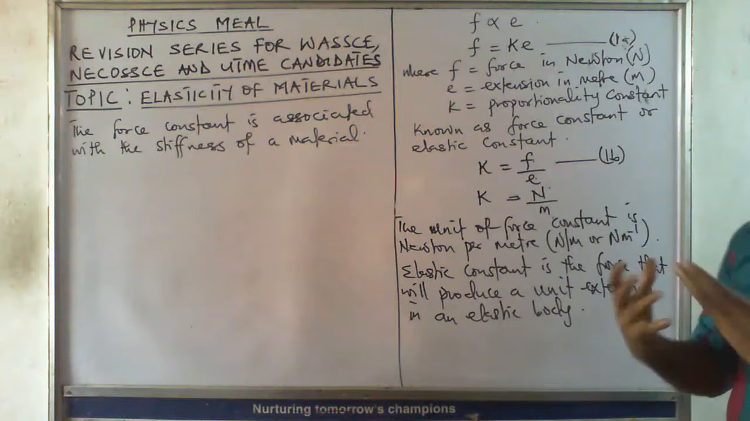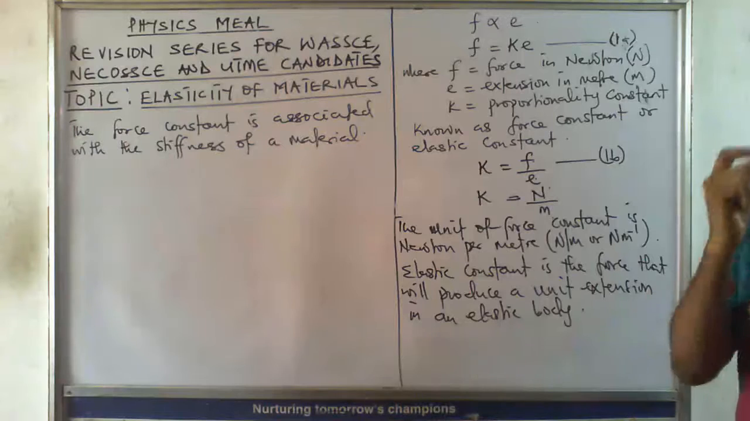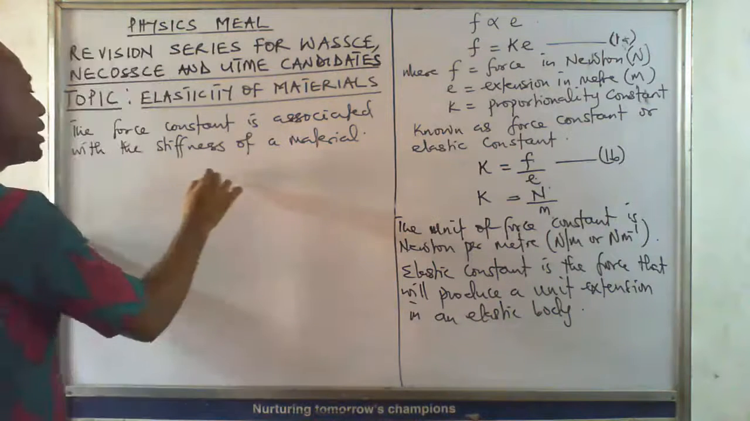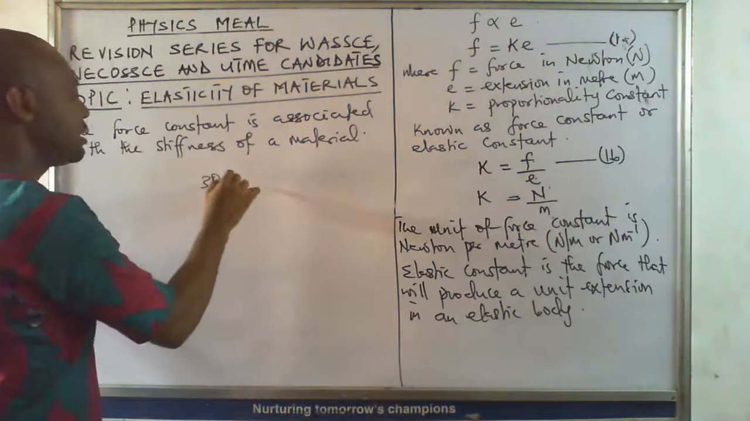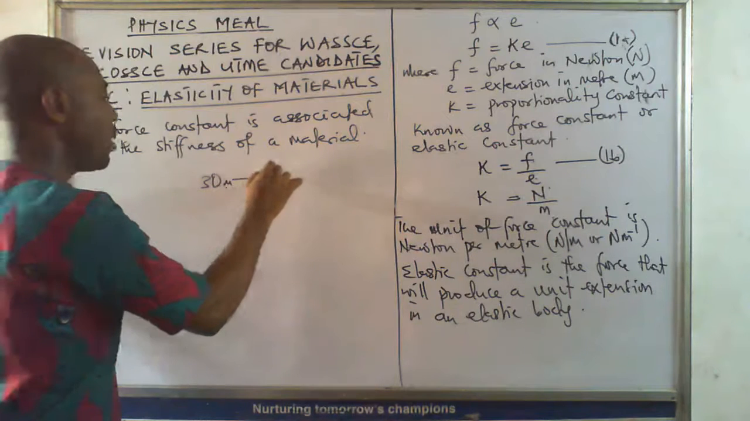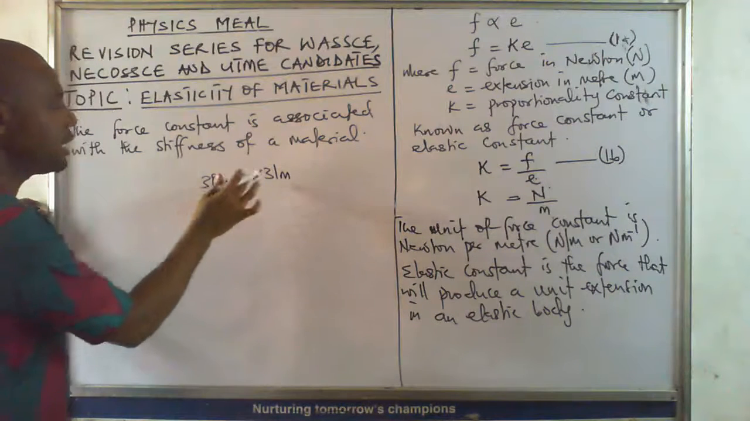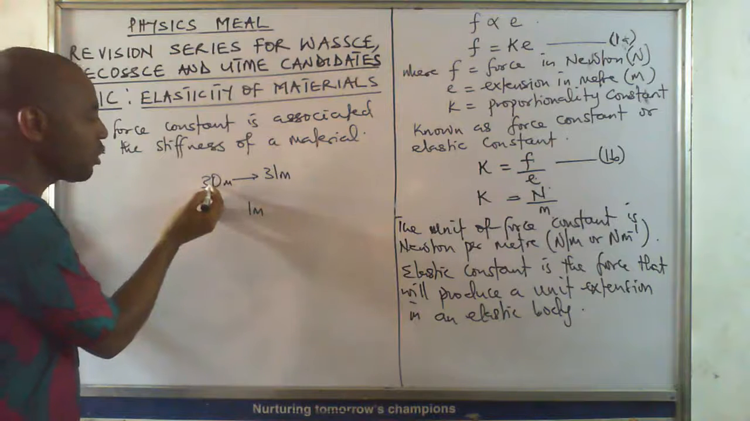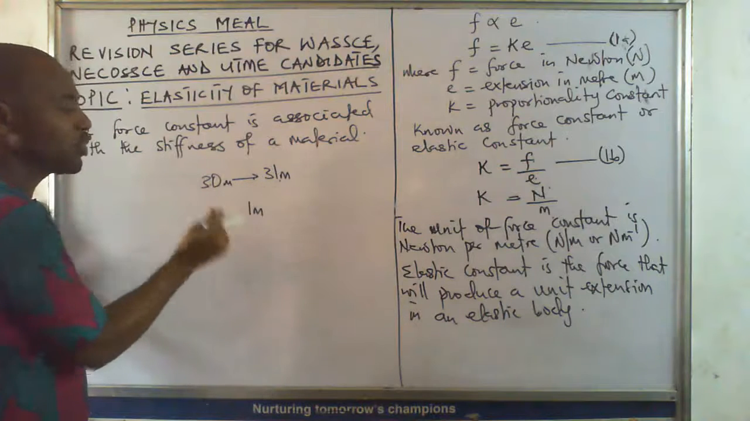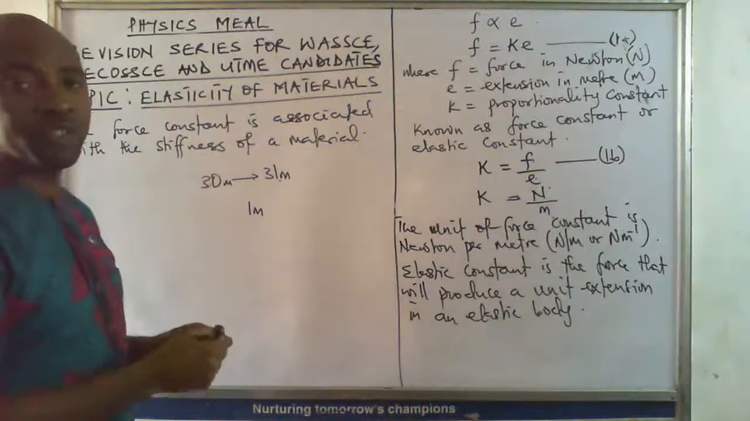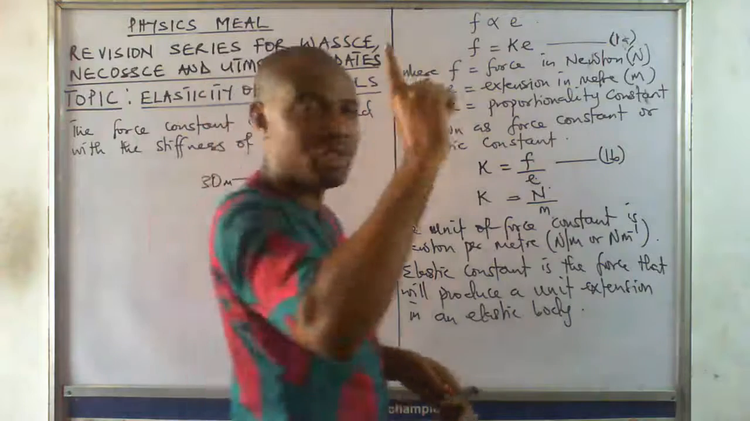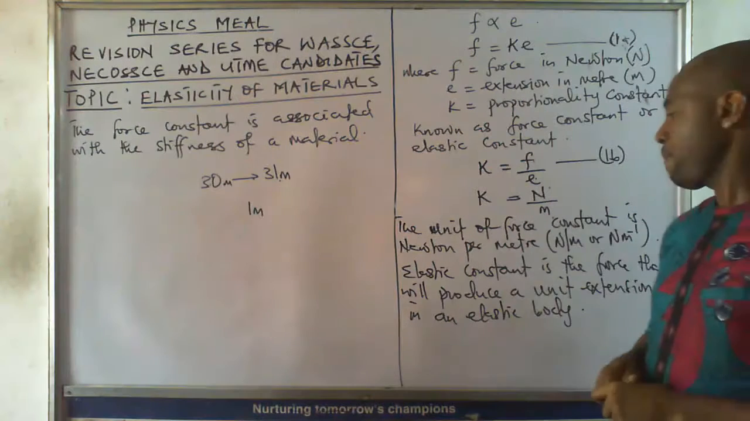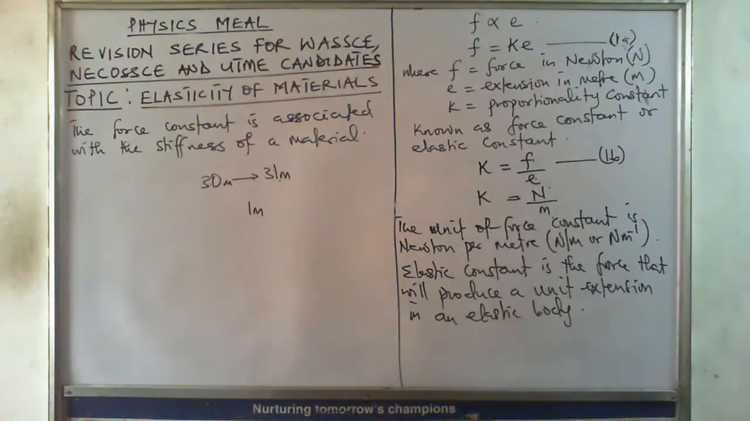is the force that produces 1 meter extension, a unit extension. What it means is that if a body is 30 meters long and it moves to 31 meters, the extension is just 1 meter. The force required to move it from 30 meters to 31 meters, just 1 meter extension, is the force constant. That's why it's called force per unit length. A unit length is 1 meter length.